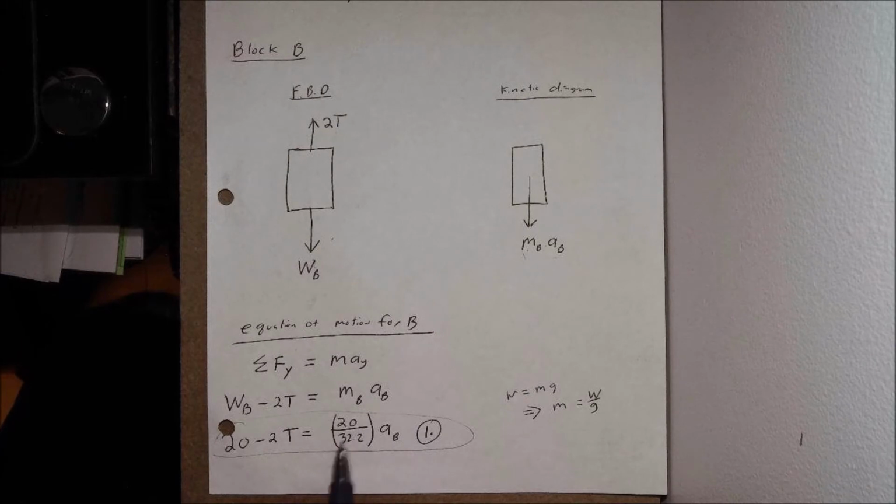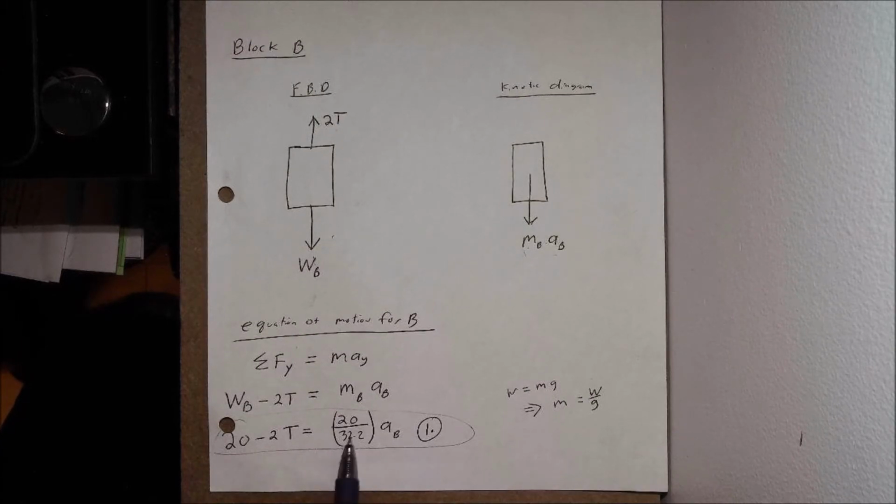My weight was given to me as 20, divided by the acceleration due to gravity, which gives me the mass of B. So 20 divided by 32.2, where I'm in the right units here, times my acceleration at B. We'll call this equation number 1. Looking at this as one equation, there are 2 unknowns: the tension and the acceleration of B.